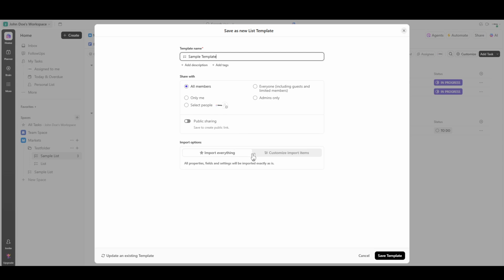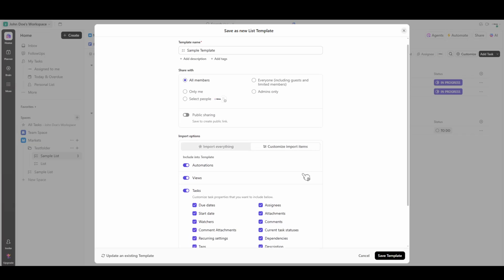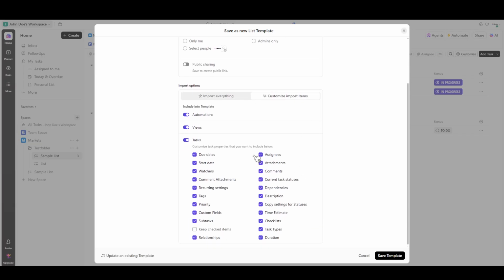Now, let's move on to the import options. ClickUp is quite versatile in this regard. You have the option to either import everything or customize what you want to be included in your template. Maybe you want the structure but not necessarily the exact tasks, or vice versa. It's your call. Take a moment to decide and customize by selecting or deselecting fields according to your needs. This level of personalization ensures your template is exactly how you need it, without any extra clutter.